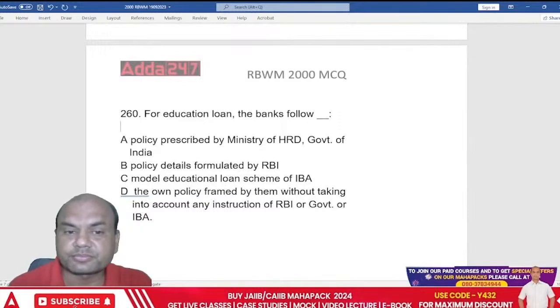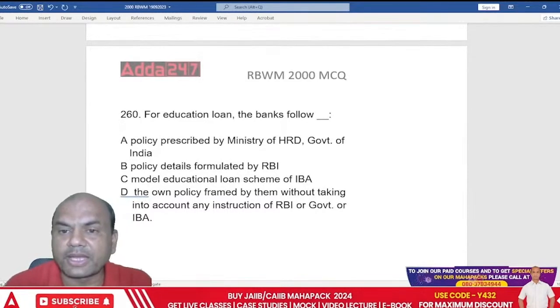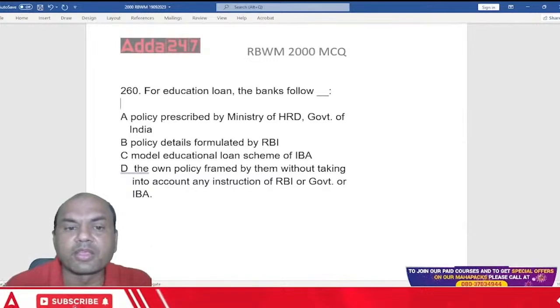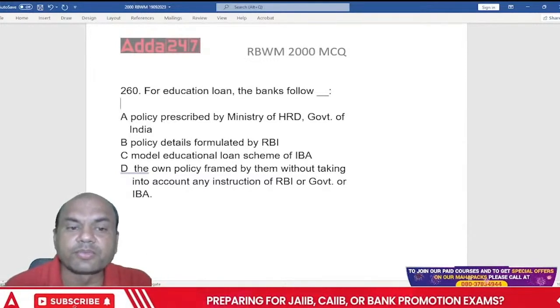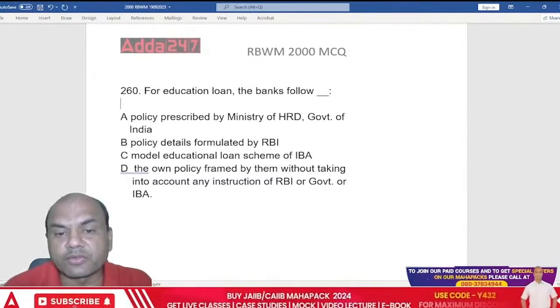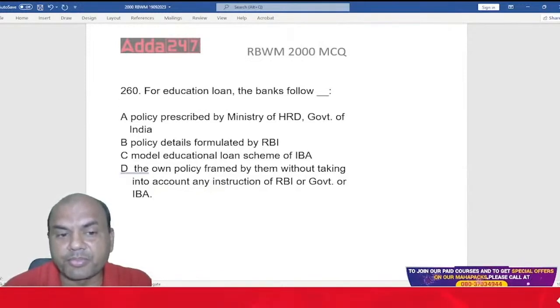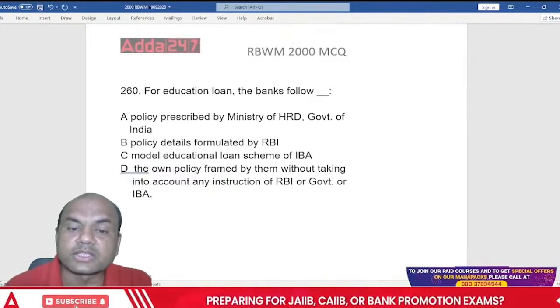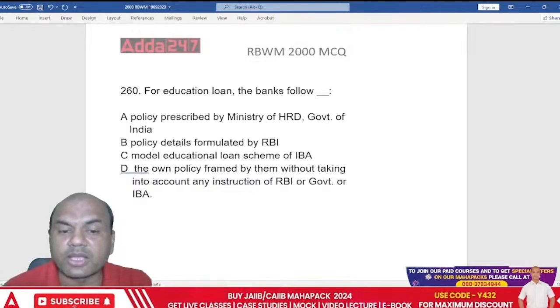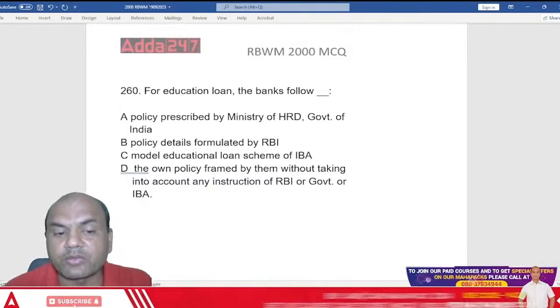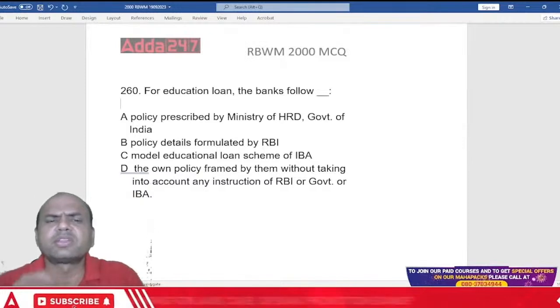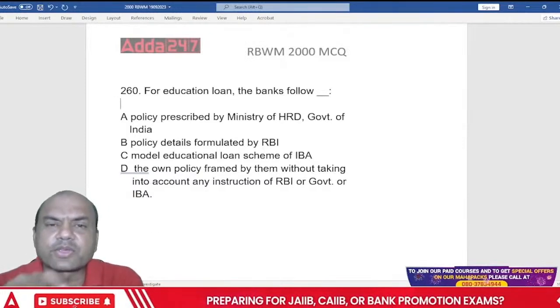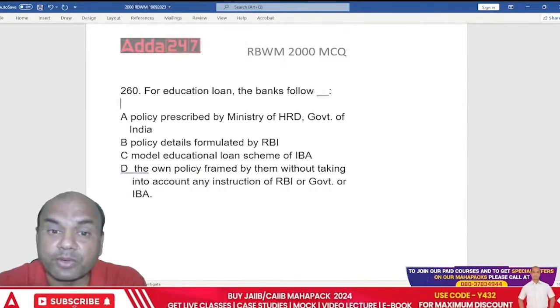Next one. For education loans, bank takes the following. Banks follow policy prescribed by Ministry of HRD, policy details formulated by RBI, model education loan scheme by IBA, or their own policy framed by them without taking into account any instruction from RBI, government or IBA. What is the answer? Means education loan, which policy is followed? This policy is given by a certain institution.